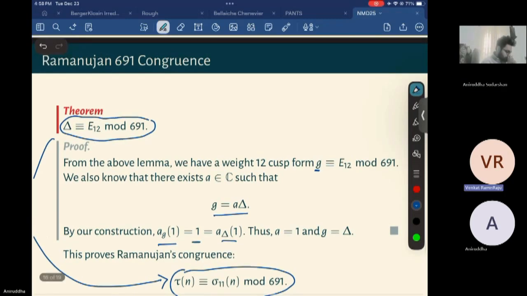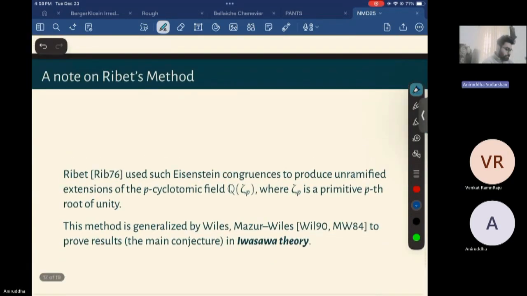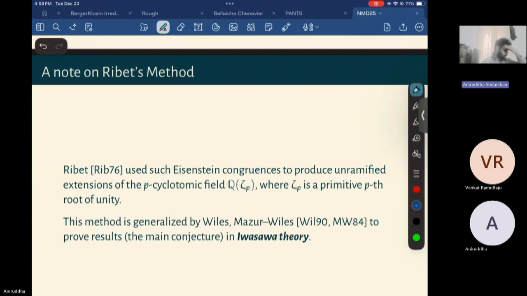Okay, what is that Ribet connection you have? Yes. So the last slide is just a note on something called Ribet's method, which is what I'm interested in, just using these Eisenstein congruences.